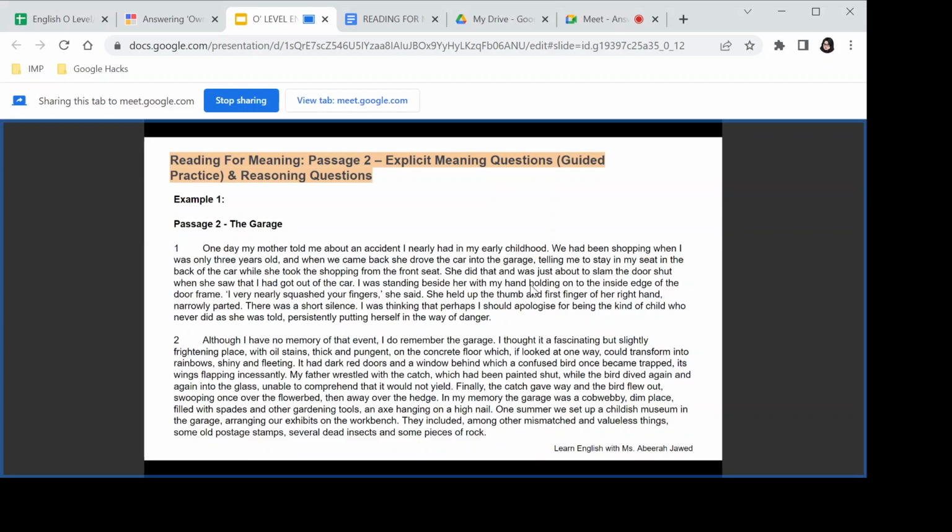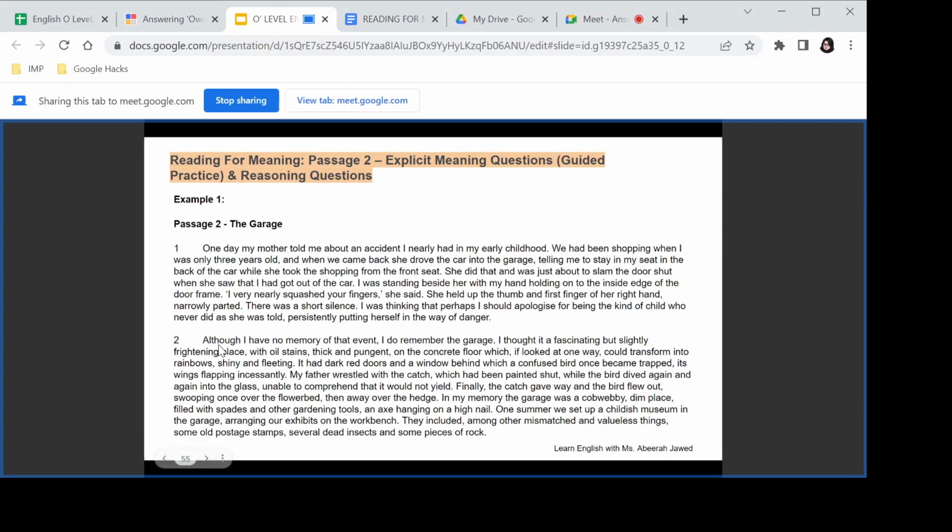I was standing beside her with my hand holding onto the inside edge of the door frame. "I very nearly squashed your fingers," she said. She held up the thumb and the first finger of her right hand narrowly parted. There was a short silence. I was thinking that perhaps I should apologize for being the kind of child who never did as she was told, persistently putting herself in the way of danger.